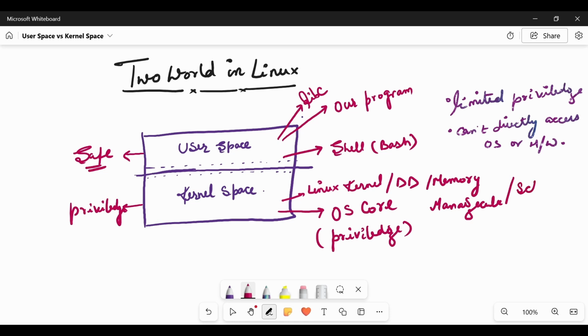Everything resides in this layer. So all the critical resources are in kernel space.